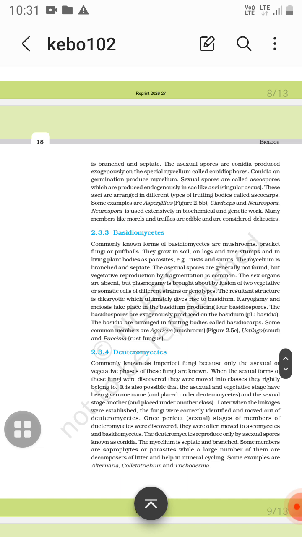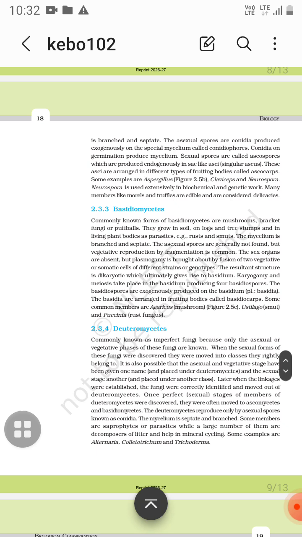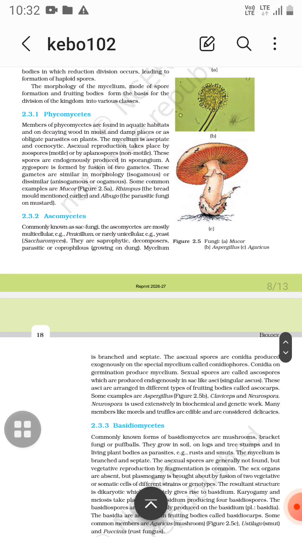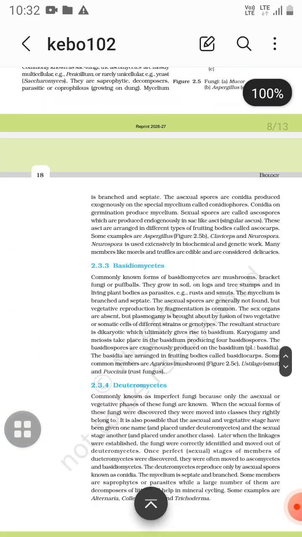Now Basidiomycetes, which is the third class of fungi, is known for mushrooms. Basidiomycetes, commonly known as mushrooms. Now examples of class Basidiomycetes involve Agaricus, which is a mushroom, Agaricus in the third diagram, these mushrooms.